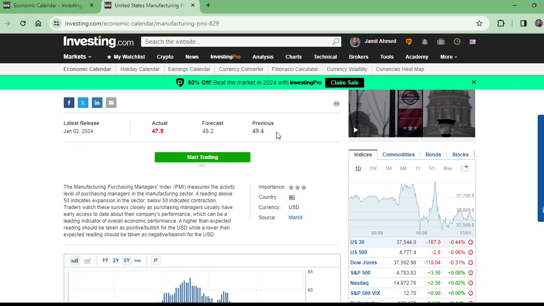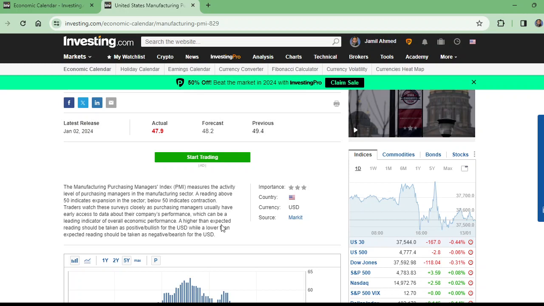This data, the Manufacturing Purchasing Managers Index PMI, measures the activity level of purchasing managers in the manufacturing sector. A reading above 50 indicates expansion in the sector, below 50 indicates contraction. Traders watch these surveys closely as purchasing managers usually have early access to data about their company's performance, which can be a leading indicator of overall economic performance.